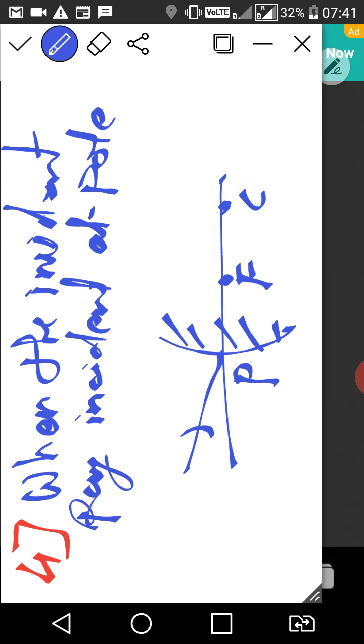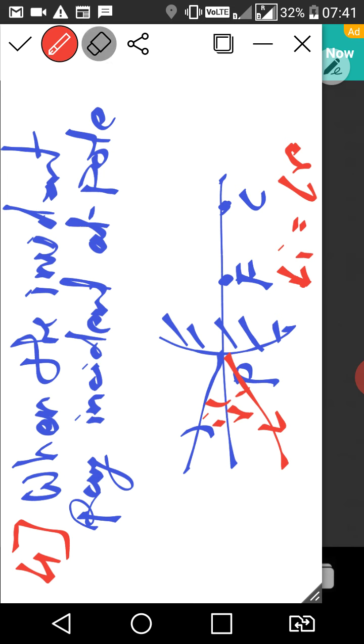So incident at the pole, right? So it will reflect, the angle of reflection is equal to the angle of incidence. Right class? So angle i is equal to angle r. Clear class? So these are the 4 rules that we need to remember to understand the methods of image formation for convex mirror. Right class?